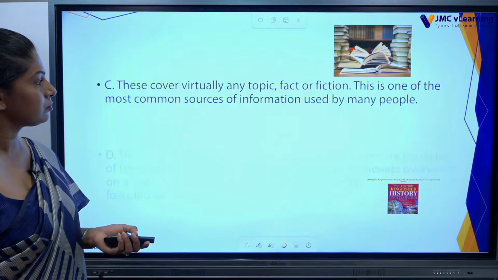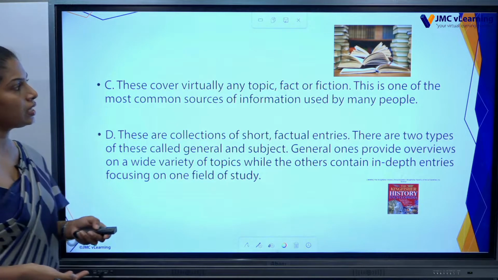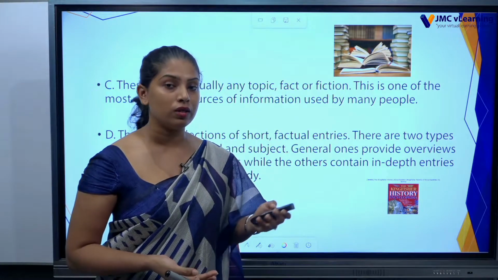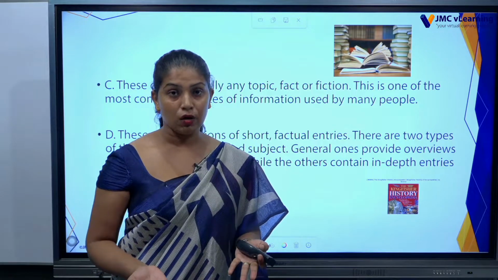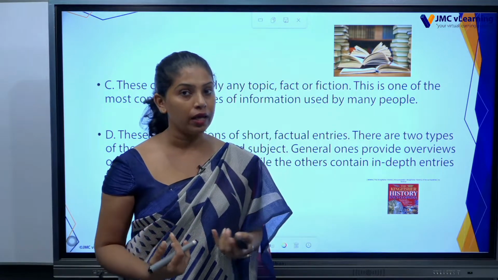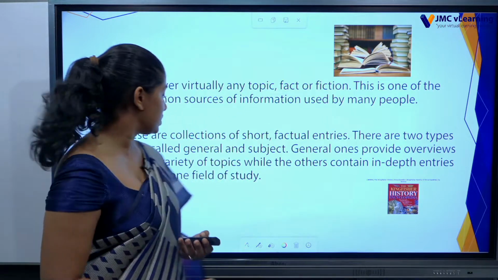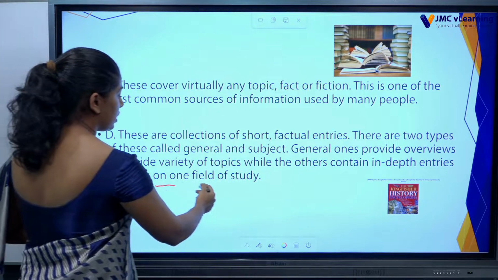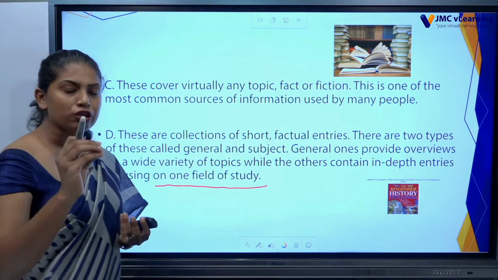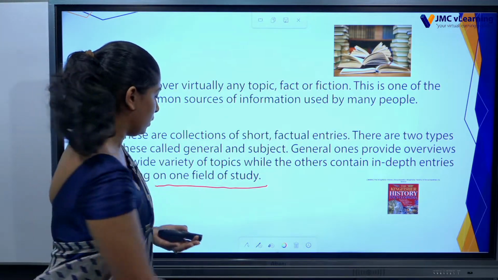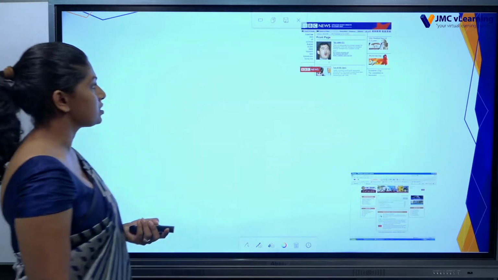Then this C, when you see the picture you know them. We call this source books. We used this earlier more than now. Then these are called encyclopedias. That means you can learn about a particular topic, with many more information about that. Right. Then the next one.